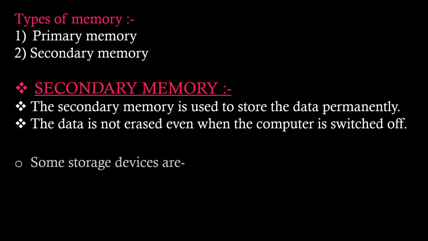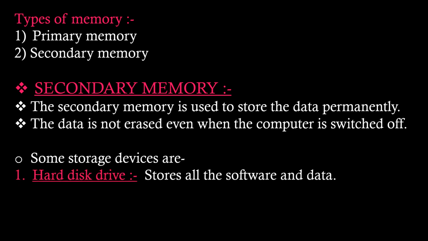So our first secondary device is the hard disk. In short, we simply call it hard disk or HDD. This is a hard disk drive. This hard disk is fixed inside the CPU box.